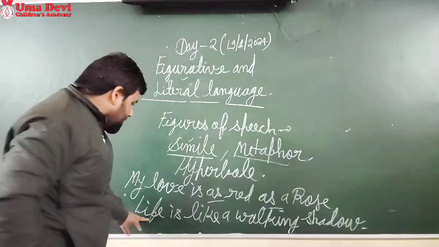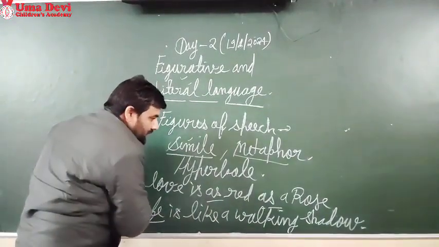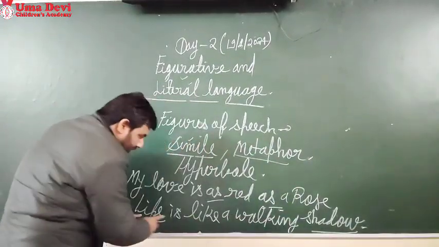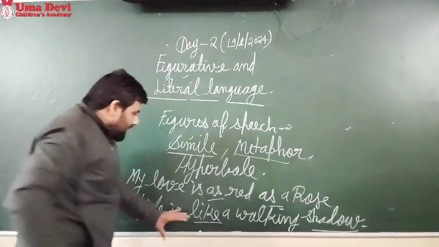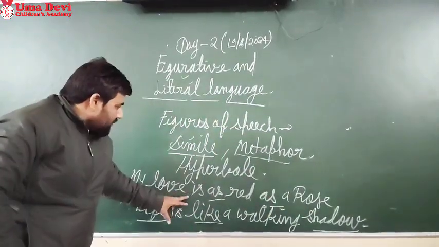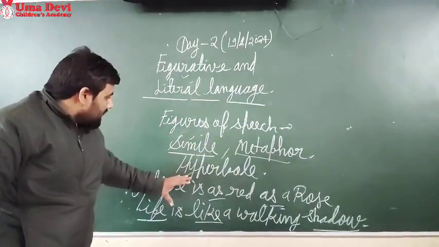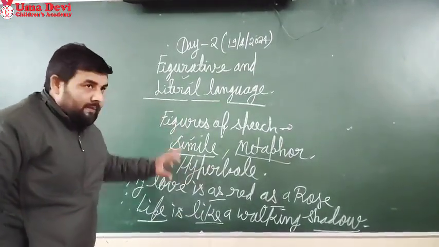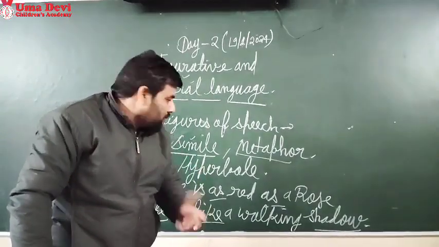Here there are two objects, life and shadow, and we are making a comparison between two different objects, and the word like has been used. So this is called simile, and this language is called figurative language. Figurative language is not used in our daily life. We use it when there are more feelings and emotions.